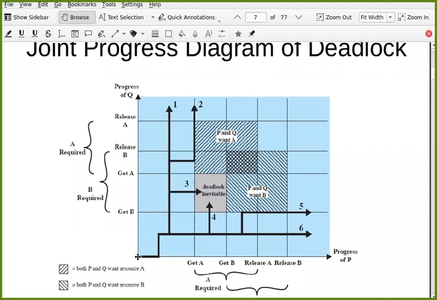For example, first process P runs up to this point, then Q runs up to this point, then again P runs up to this point. Okay, and now Q runs up to this point. So Q completes before P gets any resource. You can see the progress of Q: it requests B, it gets B, it requests A, it gets A, it releases B, it releases A, and then after that if process P runs, there is no problem.